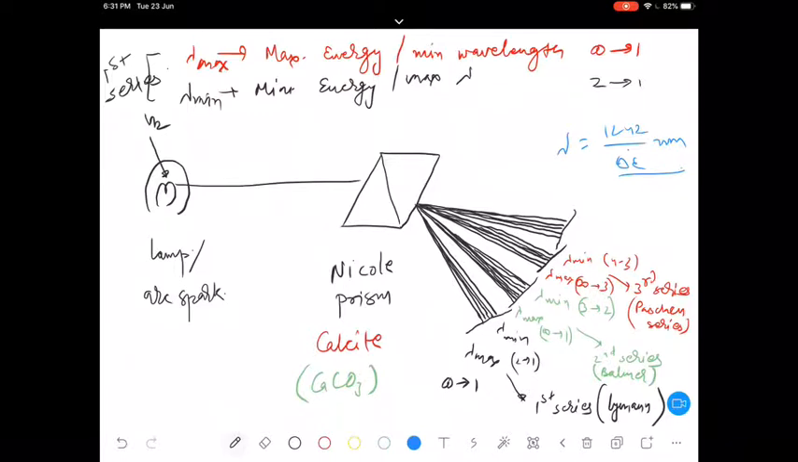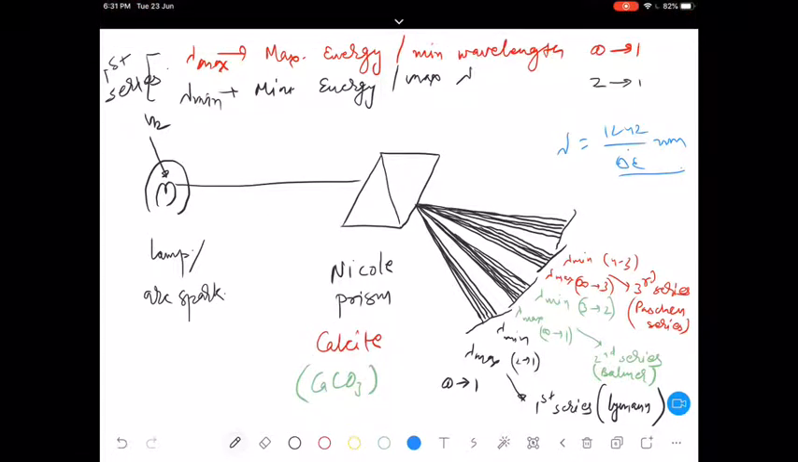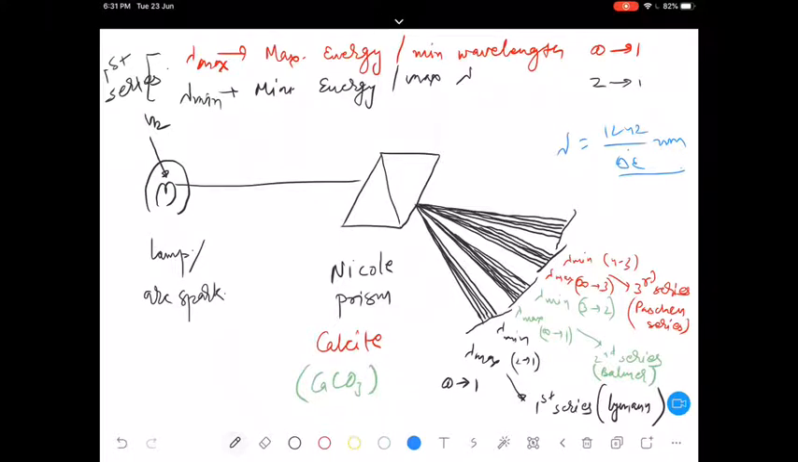Correct? Yes, very good. Lambda max will be 121.56 nanometer, and lambda minimum it will be 98 nanometer if I am right. Did I write it the other way around?